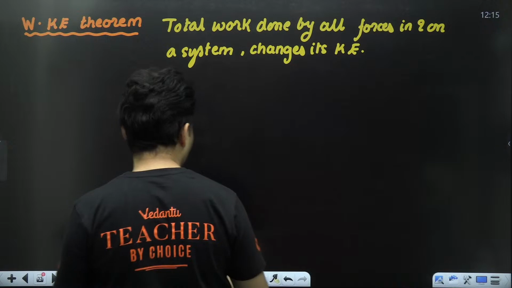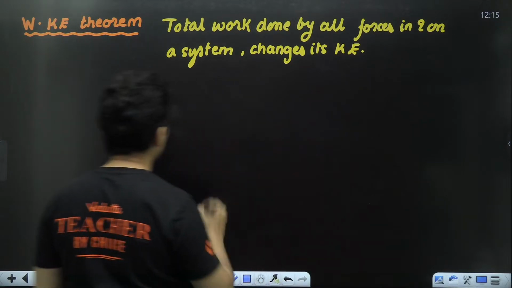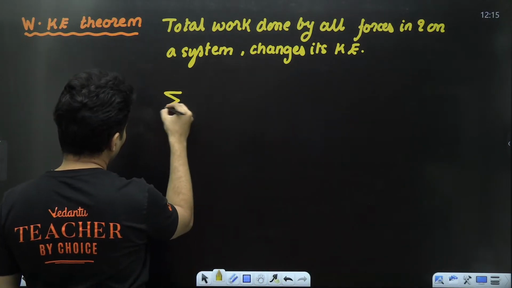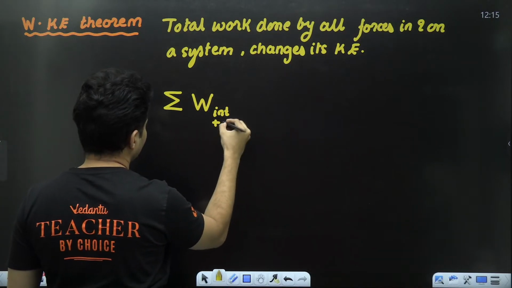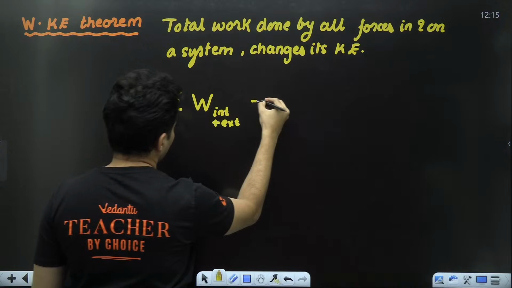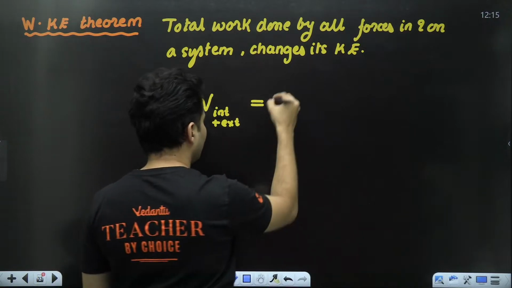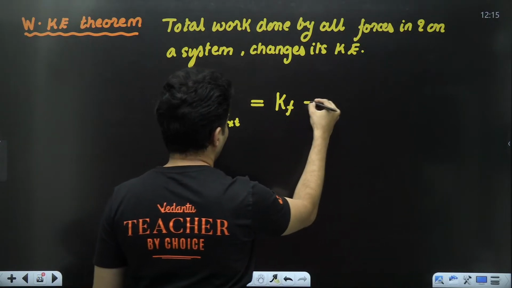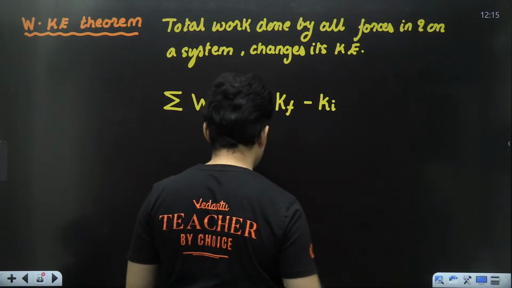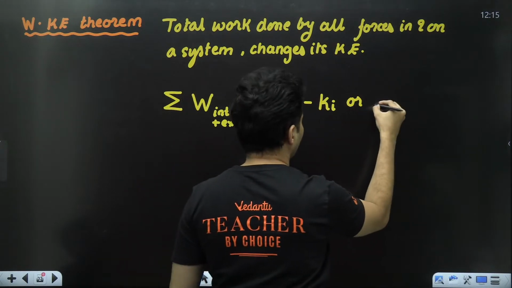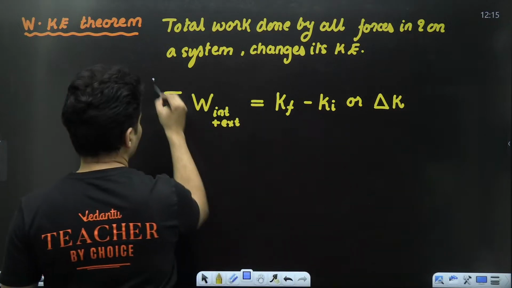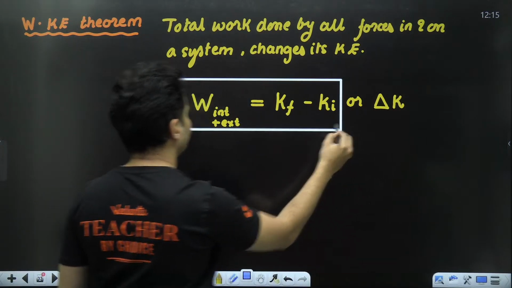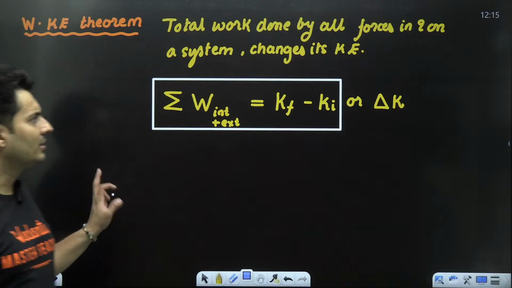As simple as that. So statement wise, it goes like this. The total work done, whether by internal plus external forces, will be nothing but final minus initial kinetic energy, or you can just call it as change, which is delta K. That is what this is.